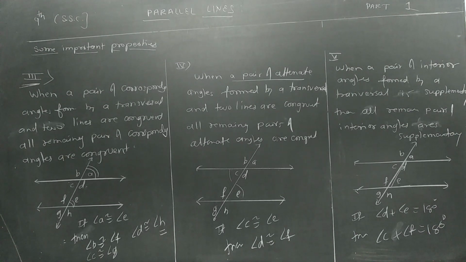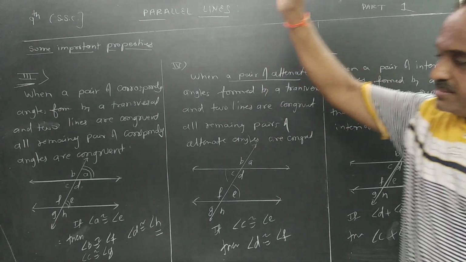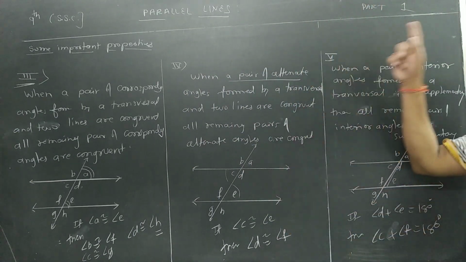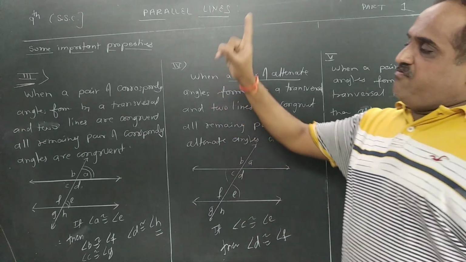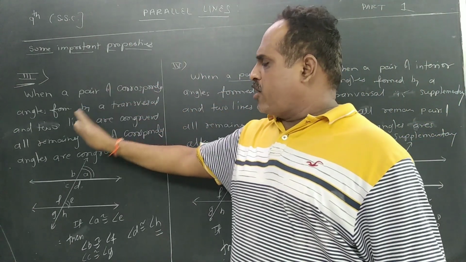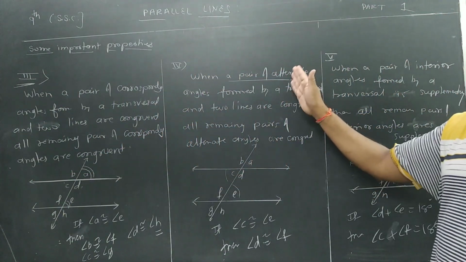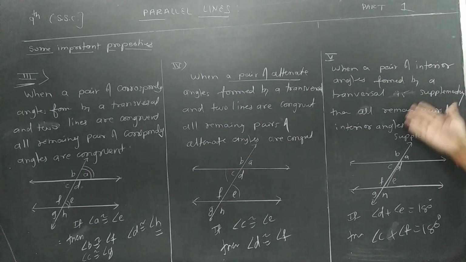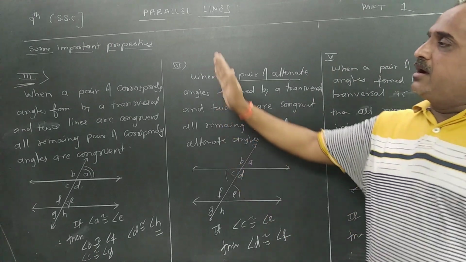So now keep in mind that when parallel lines come, corresponding angles are congruent, alternate angles are congruent, interior angles are supplementary. But how is this statement given? If one pair of corresponding angles are congruent, all remaining pairs of corresponding angles are congruent. When one pair of alternate angles are congruent, remaining pairs of alternate angles are congruent. When one pair of interior angles are supplementary, remaining pairs are supplementary. So interior angles are supplementary, alternate angles are congruent, corresponding angles are congruent.